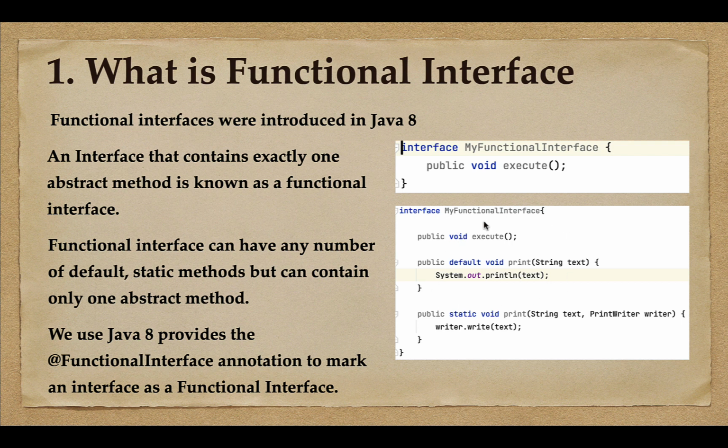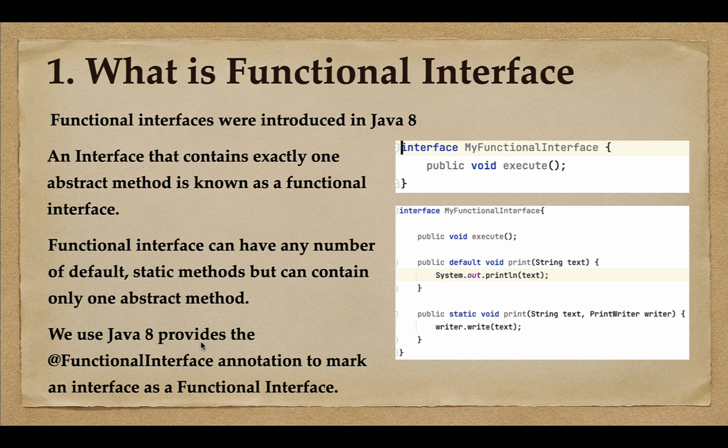Consider the code snippet again. MyFunctionalInterface is a functional interface. It contains default and static methods, but it contains exactly one abstract method, that is the execute method. So this is a valid functional interface. A functional interface is an interface that contains any number of static and default methods but contains exactly one abstract method.